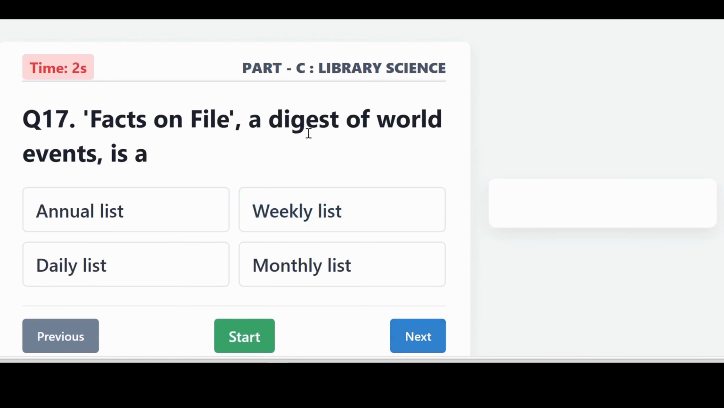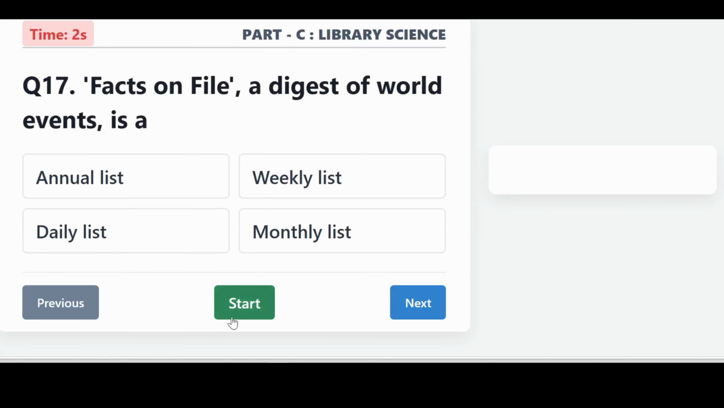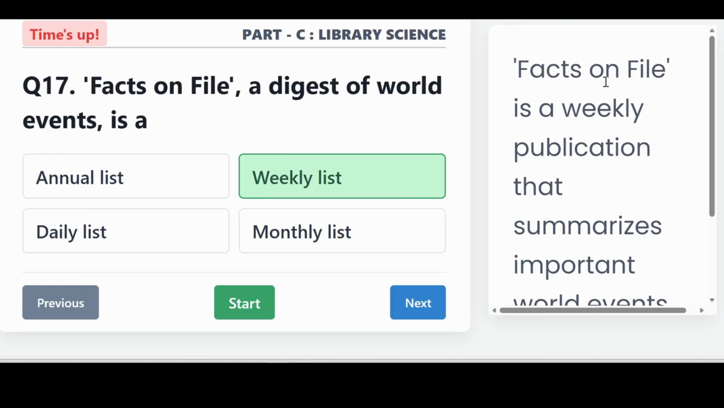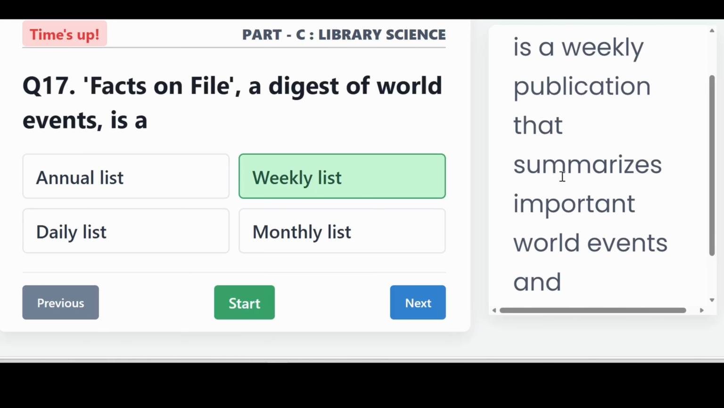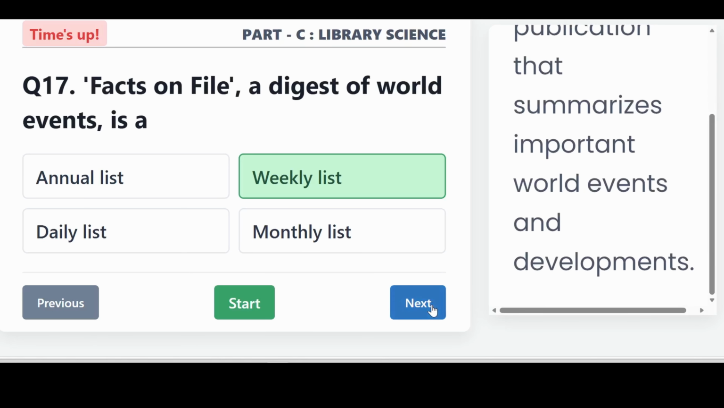Facts on File, a digest of what events? It is a weekly list. Facts on File is a weekly publication that summarizes important world events and developments.